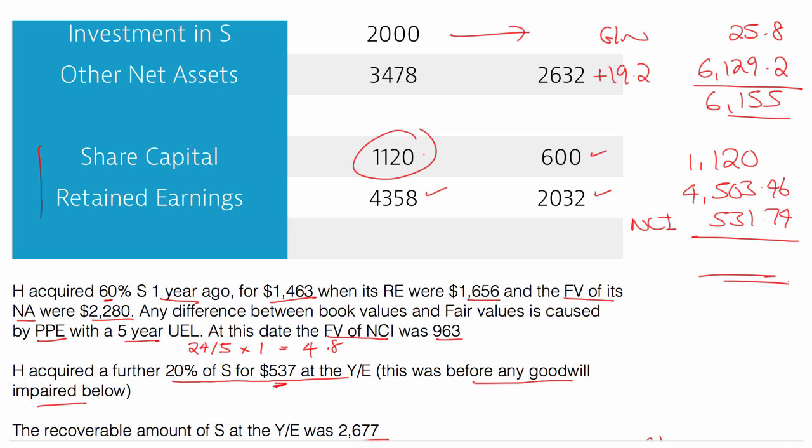1120 plus 4503.46 plus 531.74. That comes to 6155.2. And I think the 0.2 is just the goodwill impairment that we rounded. But that's how it's done.